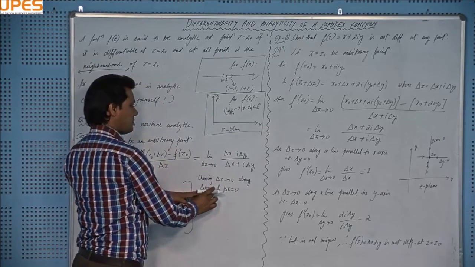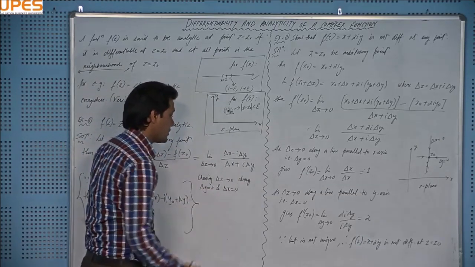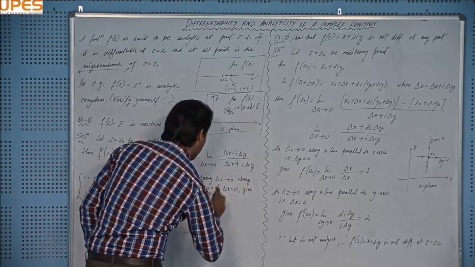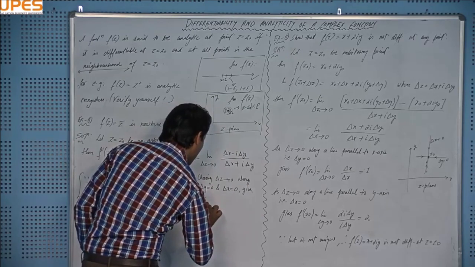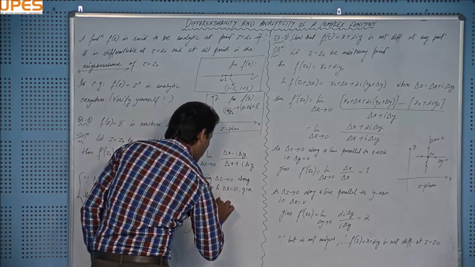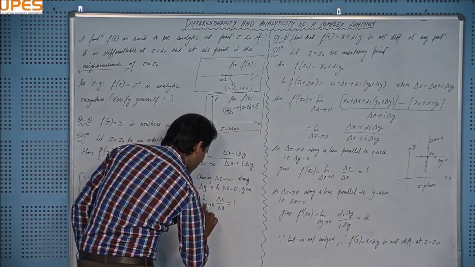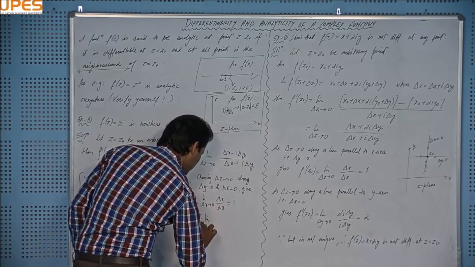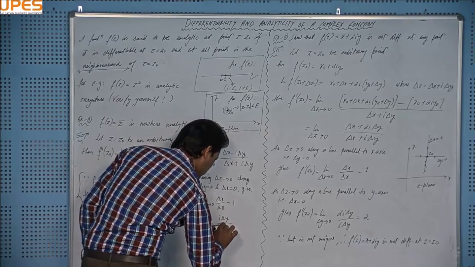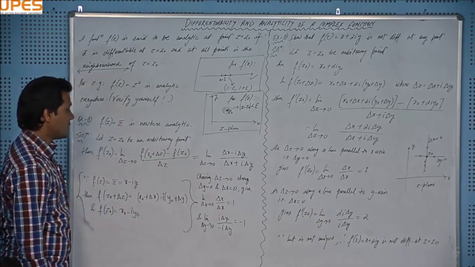Along, this means along a line parallel to the x axis, and this means along a line parallel to the y axis. I am not writing that incomplete. As delta z tends to 0, first it will give 1, and the second time it will give minus 1, and you can see that these two values are different, right?